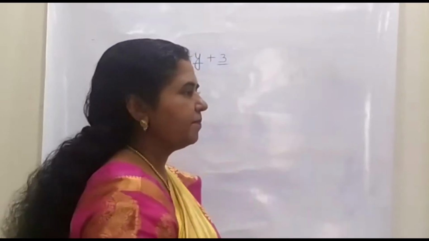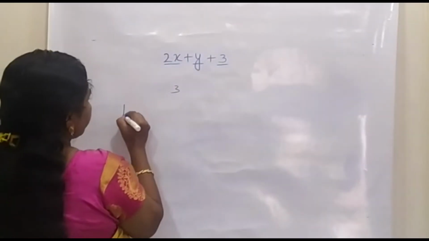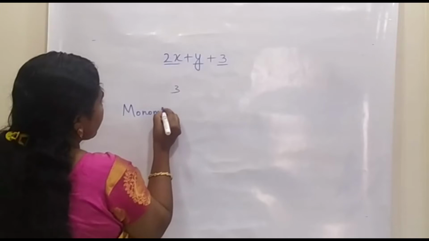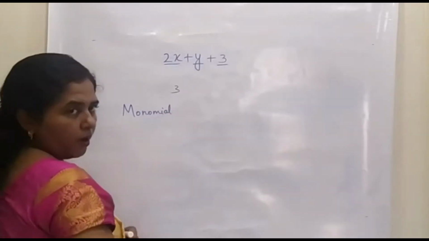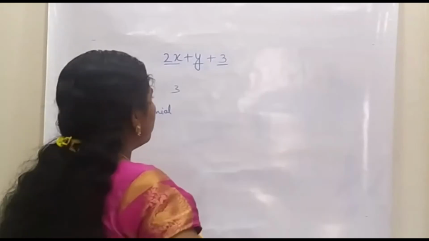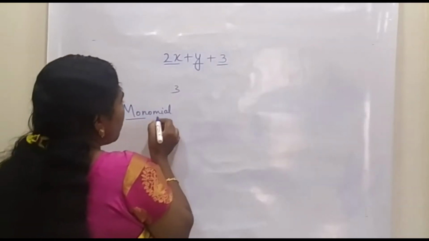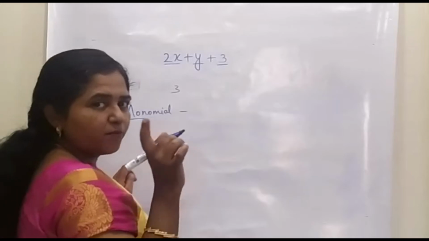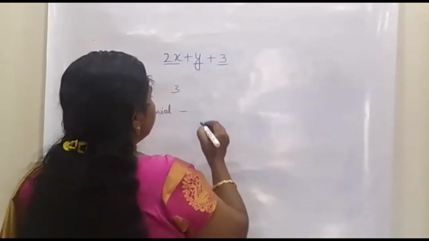The first type is a monomial. We know that mono means one. A monomial is an algebraic expression that has only one term.